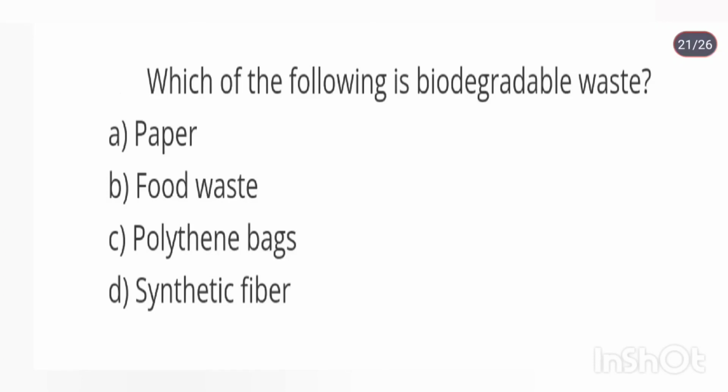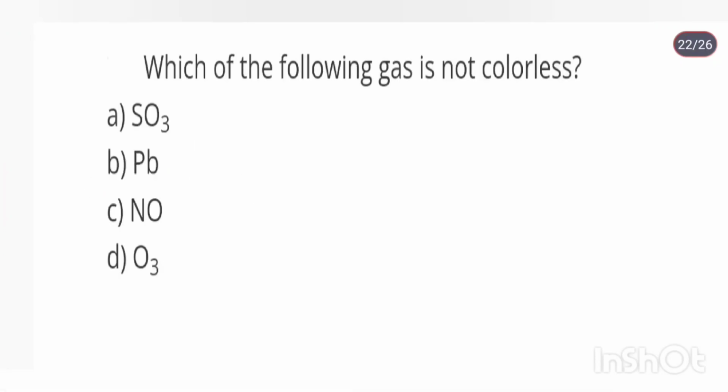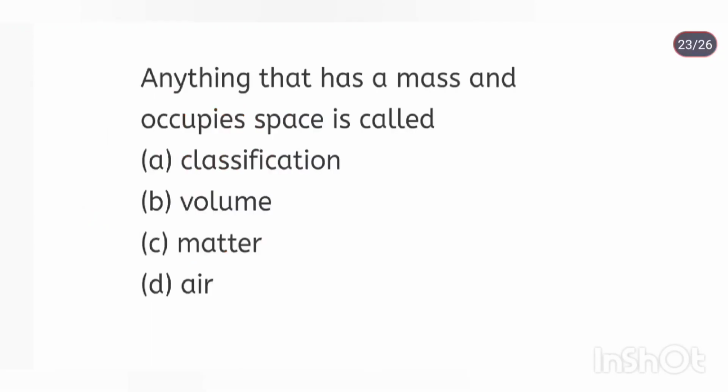Which of the following is biodegradable waste? Food waste. Which of the following gas is not colorless? NO. NO is a highly reactive gas which is reddish brown in color, whereas O3 and PbSO3 are colorless gases. Anything that has a mass and occupies space is called matter.